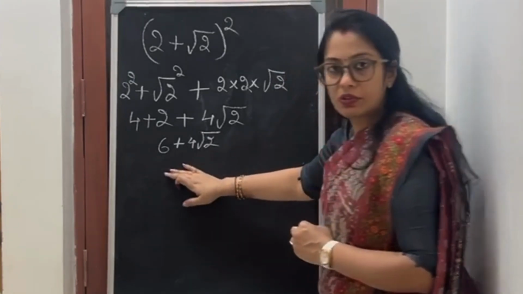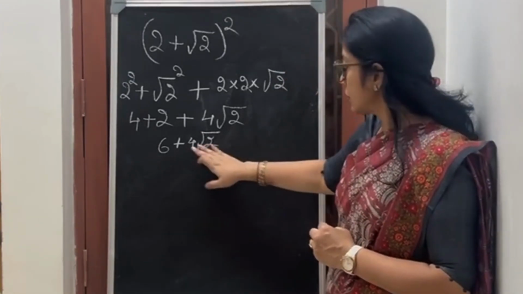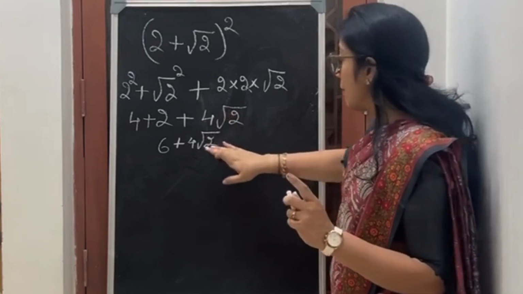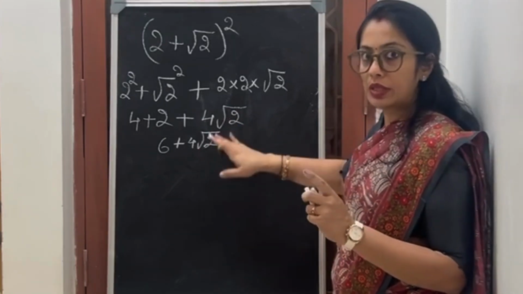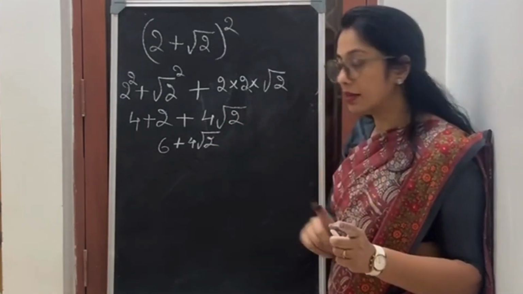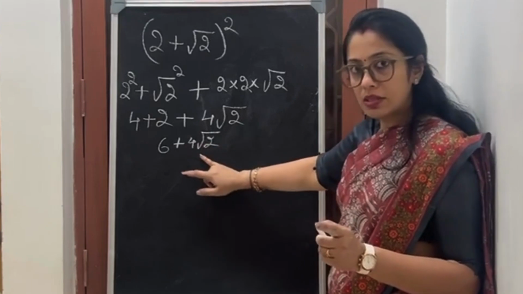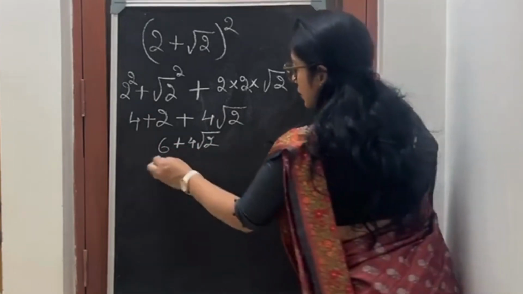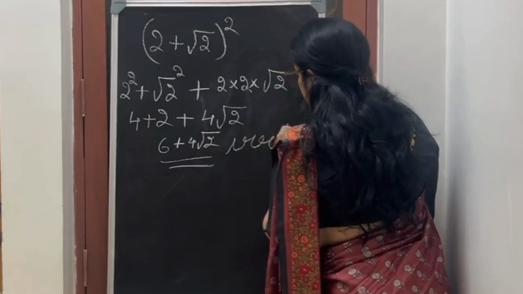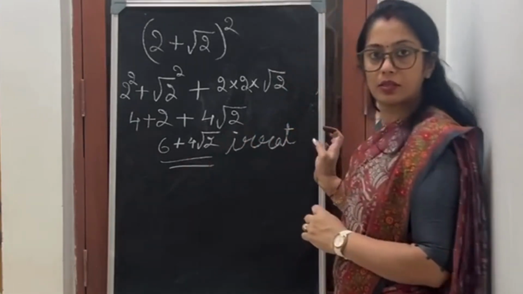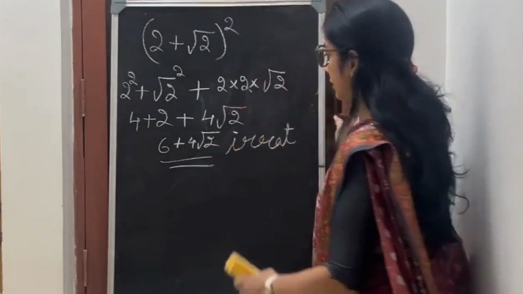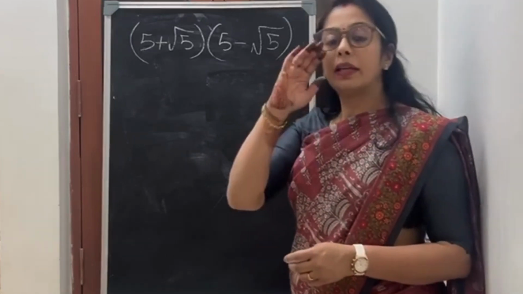Can I solve this further? No. Because square root 2 is an irrational number. Understand this. Because square root of 2 doesn't have an exact answer, it is irrational. Because this is irrational, the whole thing is irrational. So this is an irrational number. Okay? Understood? Next, let's do one number which is rational.